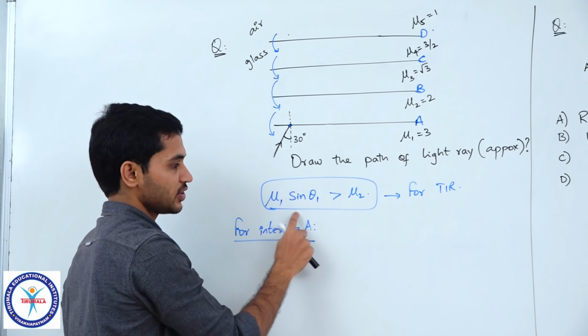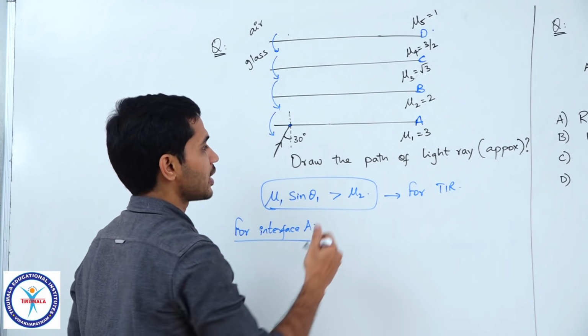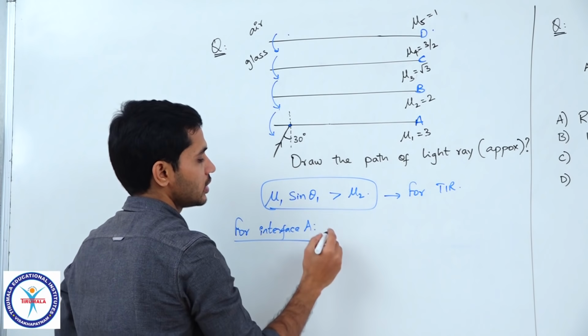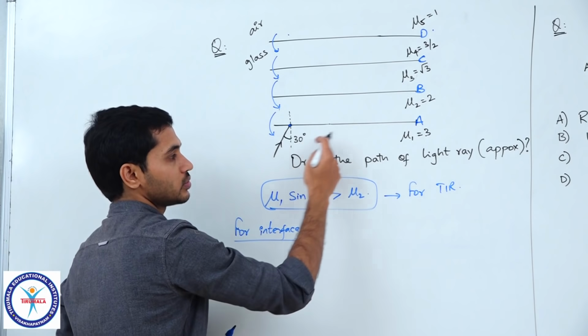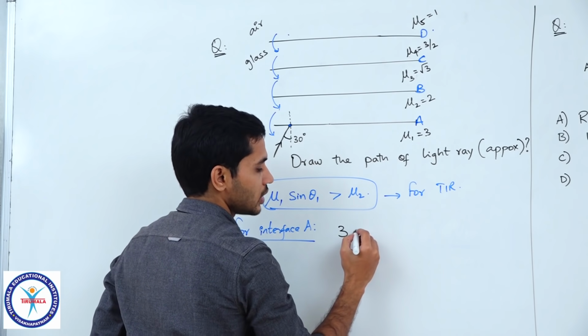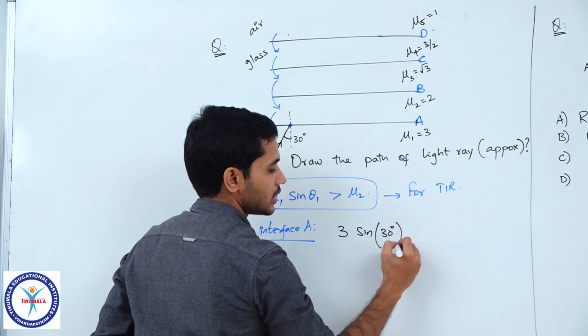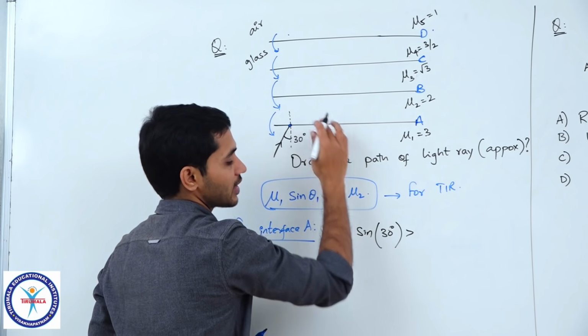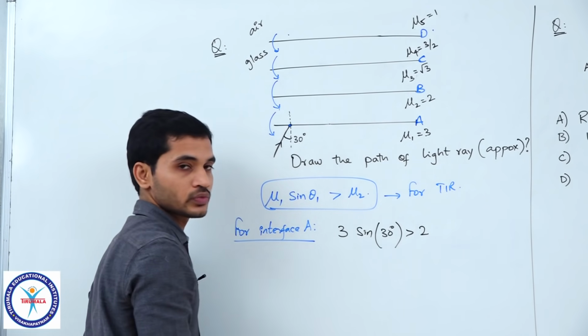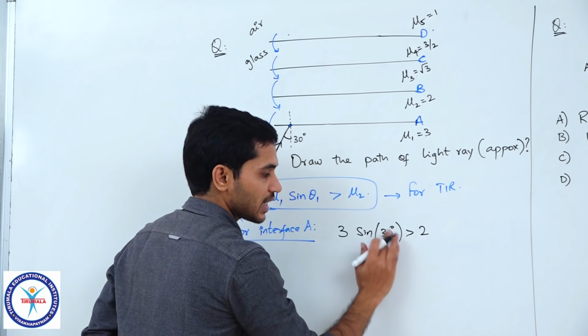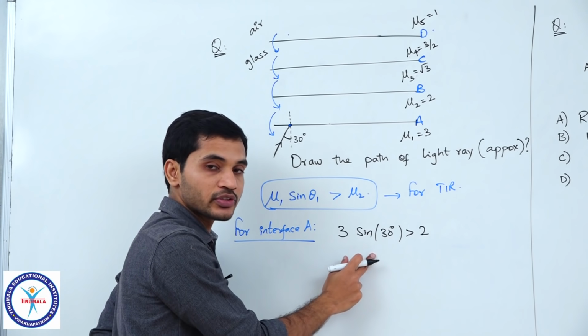This is how we should write the condition: 3 into sin 30, is it greater than the refractive index of this medium, 2?